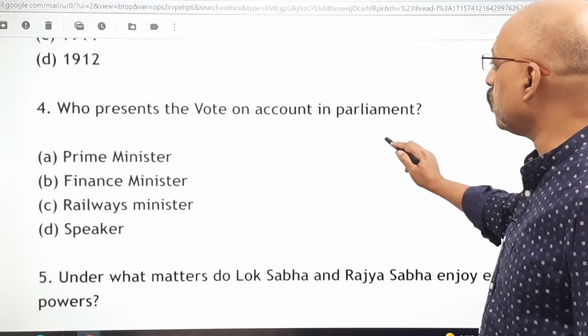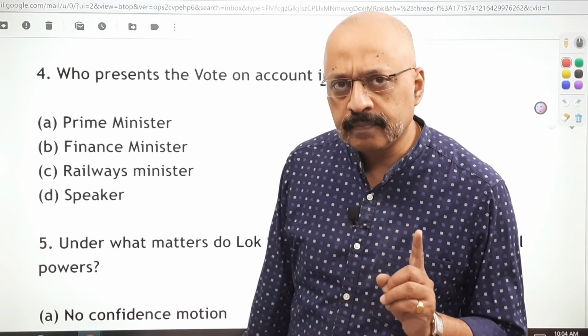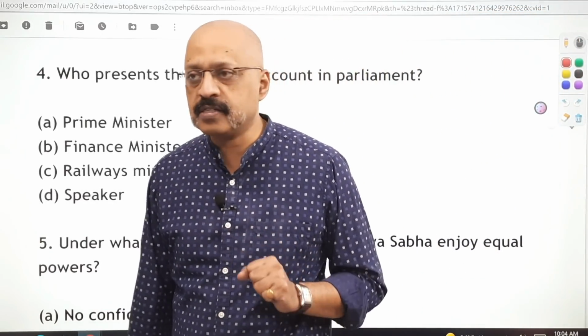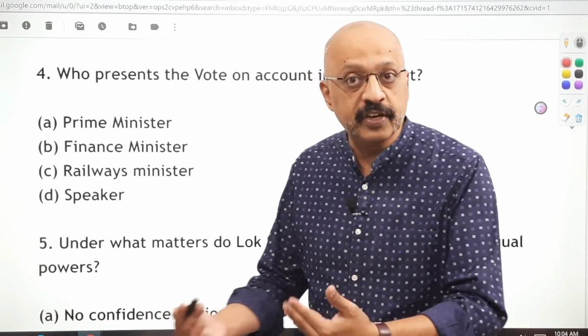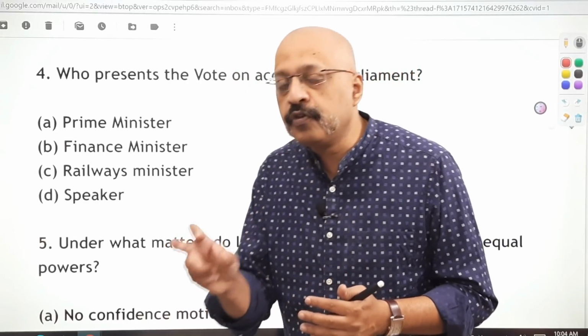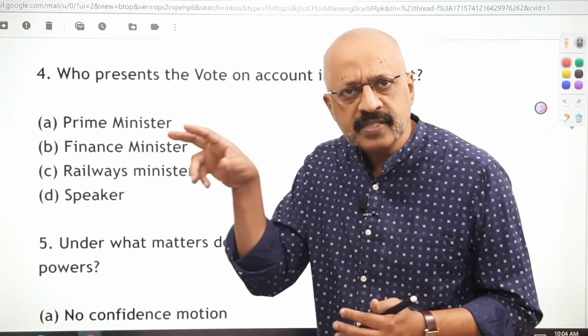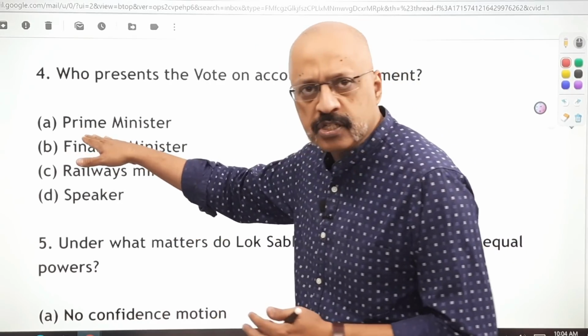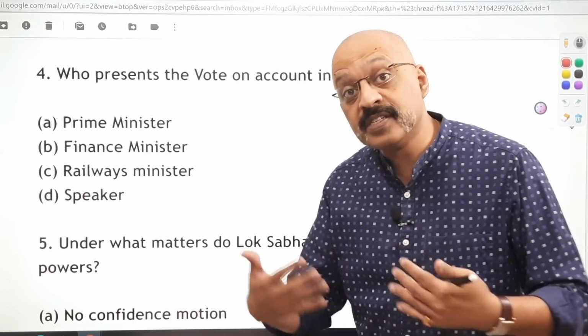Who presents the vote on account in parliament? Now you may think budget तो finance minister करता है या करती है. In this case, Nirmala Sitharaman. Who presents the vote on account? Now again, this is an attempt in a civics paper to kind of confuse the student. Would it be something else? Would maybe the Prime Minister does it because it's vote on account, not the budget, because we know the Finance Minister presents the budget?